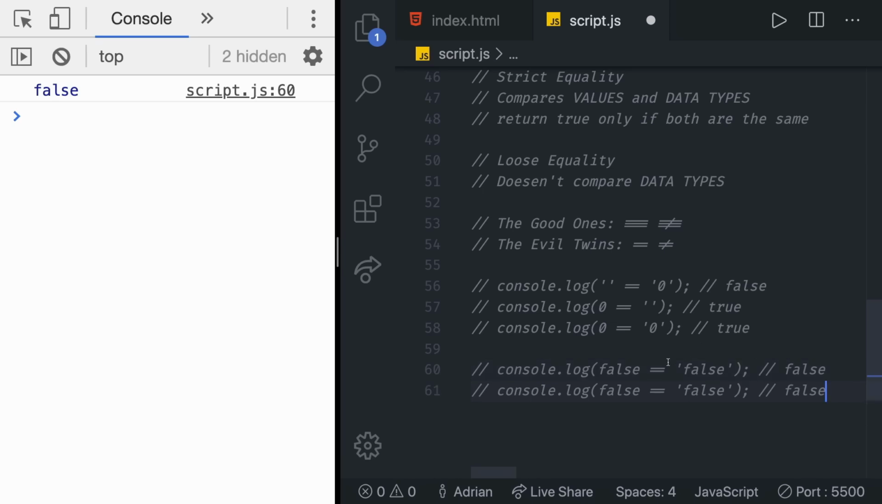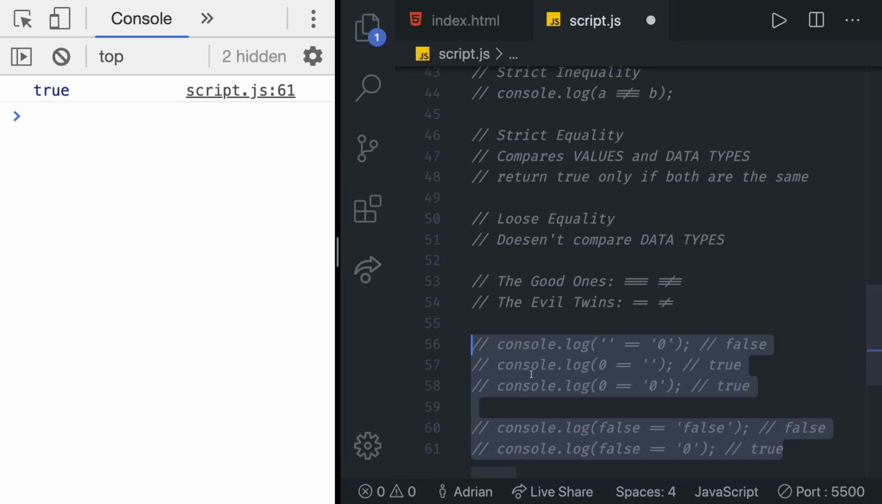Let's try one more thing. So let's do false is going to be equal to, let me just uncomment this. So boolean of false is going to be equal to a string of 0. Oops, for some reason it returns true. There are hundreds more examples where the evil twins produce unexpected results. That's not good, and that could cause errors. So let me just show you a few final tests and then we can repeat what we learned.